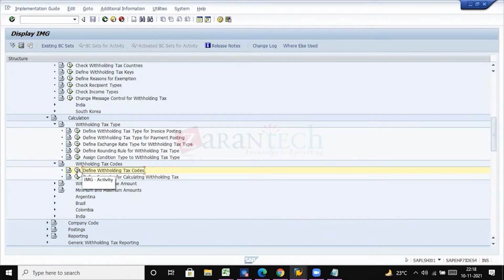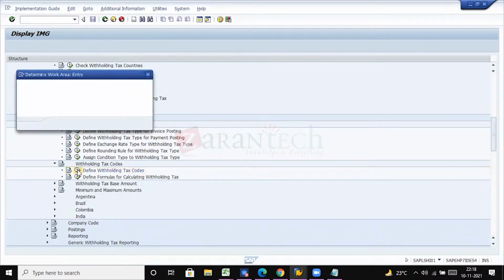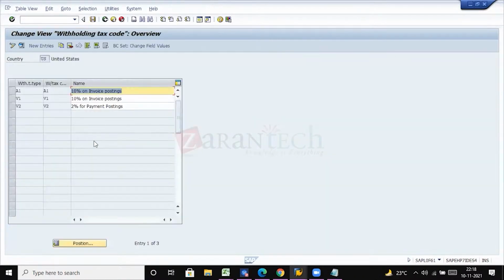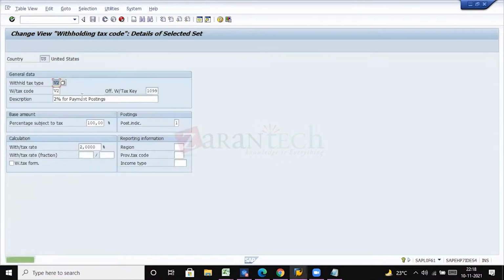But for withholding tax codes, we have only one area. We'll be defining both and assigning the rates for payment and invoice in the same area. Okay, I'm just copying, but you have to configure it in your system. Since I have the previous configuration, I'm taking that as reference and copying it.